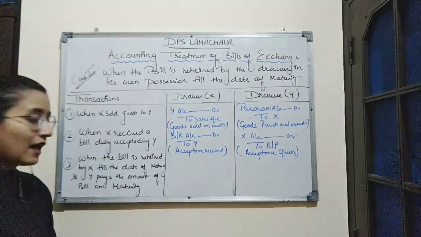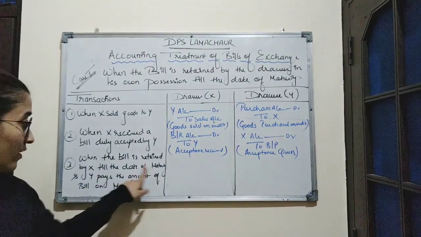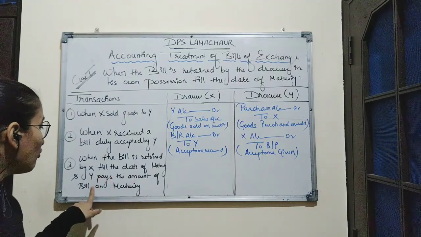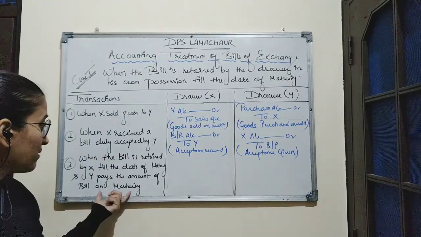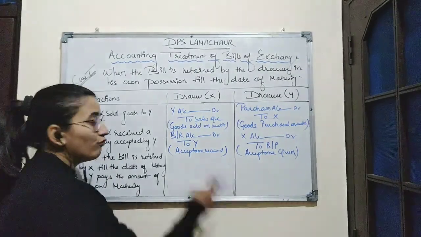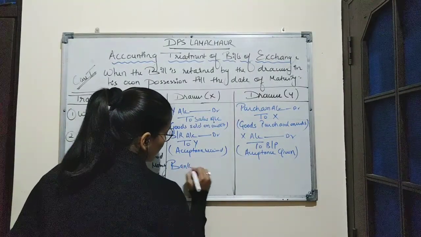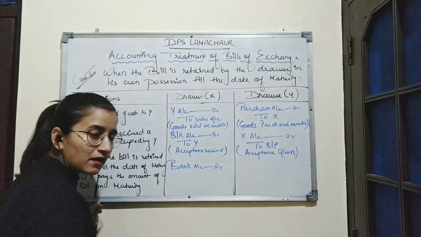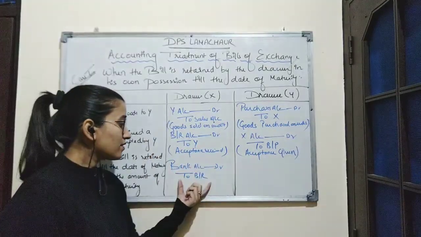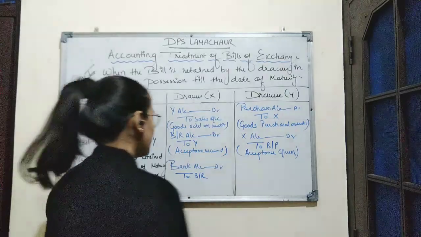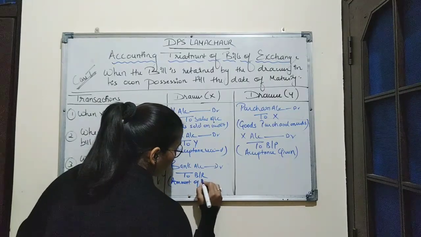And the last transaction is when the bill is retained by X till the date of maturity and Y pays the amount of bill on maturity. That means after the duration of specified time period, Y is paying the amount of bill to X. That means X is receiving the money. So we will debit bank account to BR, as X is receiving the money of bills receivable. So here narration will be amount of bill